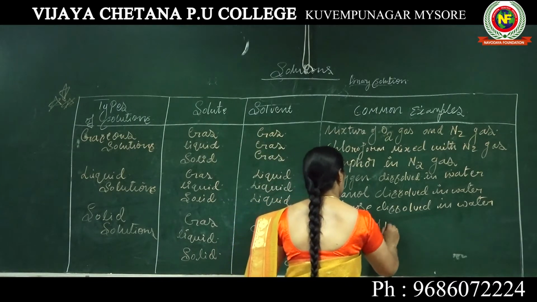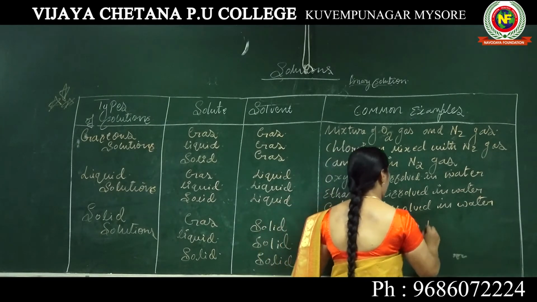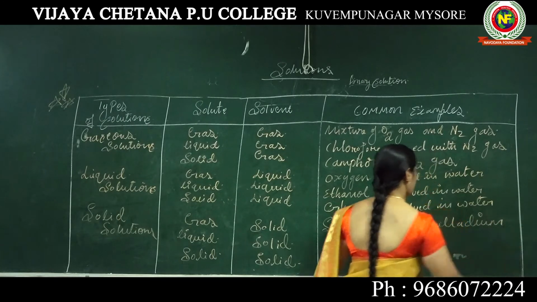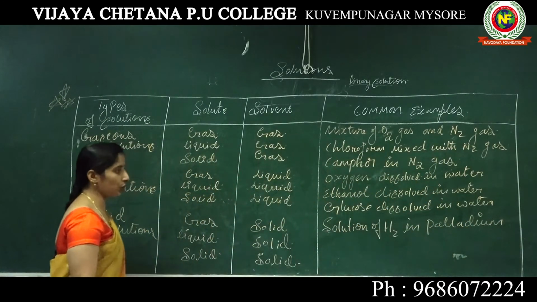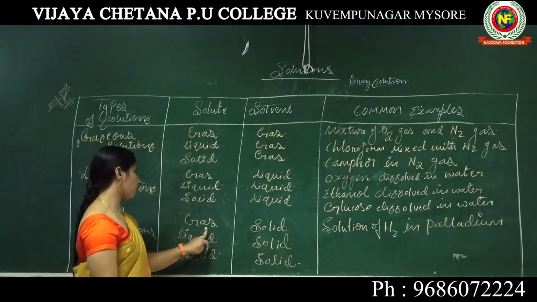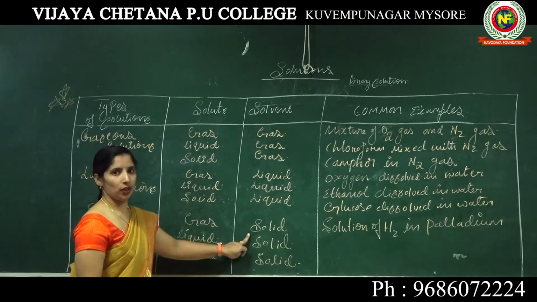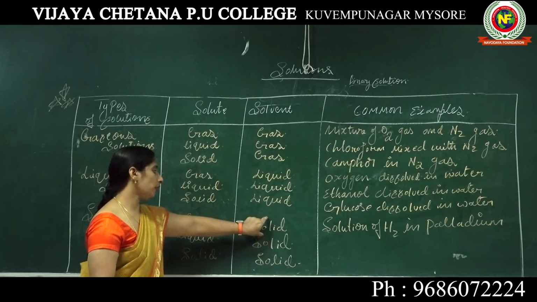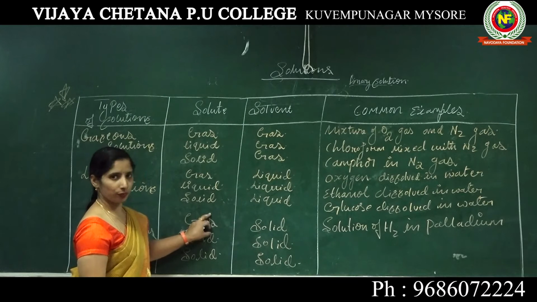A solution of hydrogen in palladium. A solution of hydrogen gas in palladium is an example for this type of solution, that is gas in solid, where the solid is the solvent and the gas is the solute.